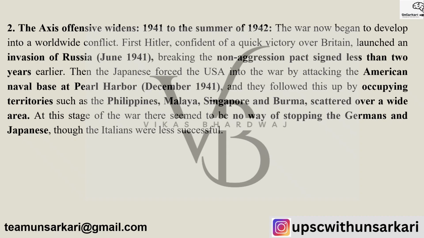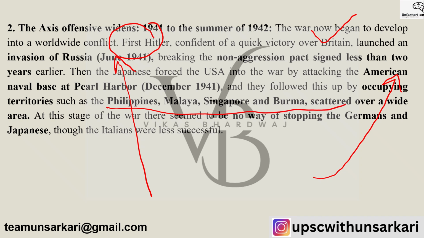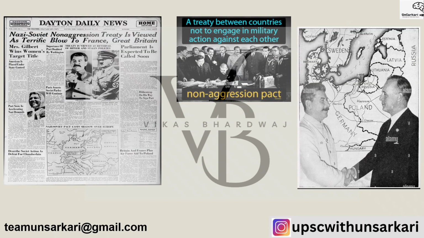So the Axis offensive is going to widen because they were now desperate. 1941 to the summer of 1942, the war now began to develop into a worldwide conflict. Hitler, who was very confident of a quick victory over Britain, launched an invasion of Russia in June 1941. He wanted to break the non-aggression pact. The Japanese forced the USA into the war by attacking the American naval base at Pearl Harbor, and they followed this up by occupying territories such as the Philippines, Malaya, Singapore, and Burma. So there seemed to be no way of stopping the Germans and Japanese, though the Italians were less successful at the same time.